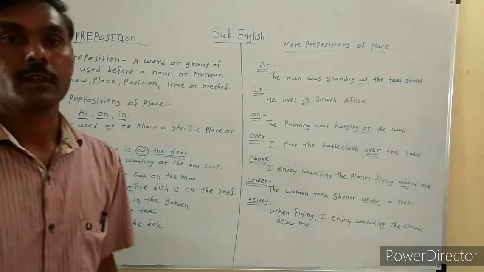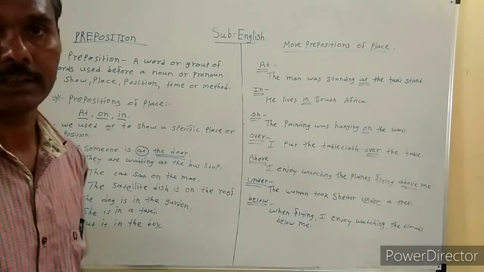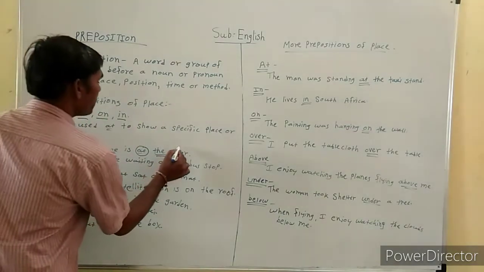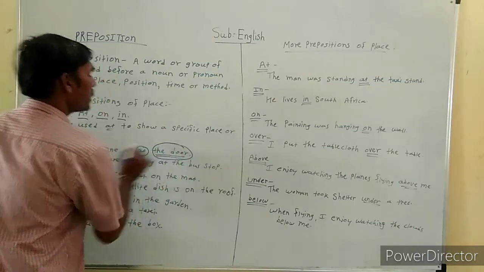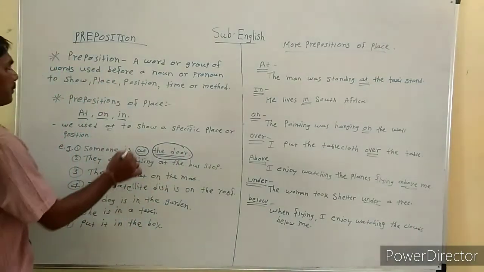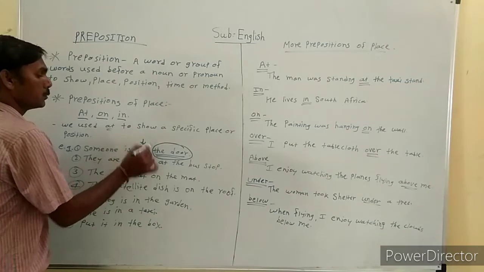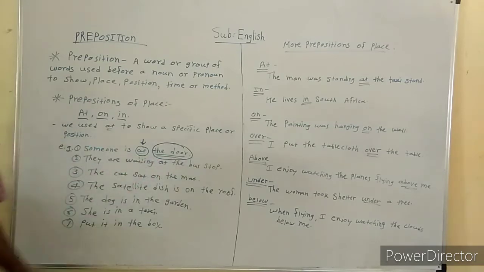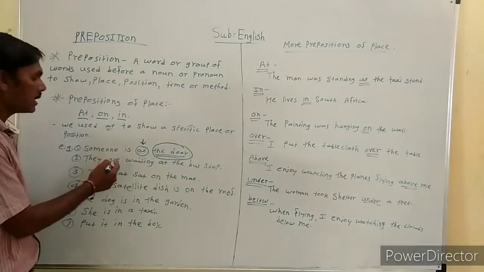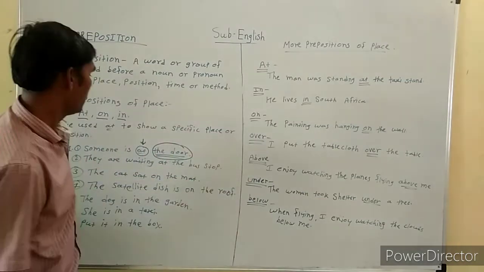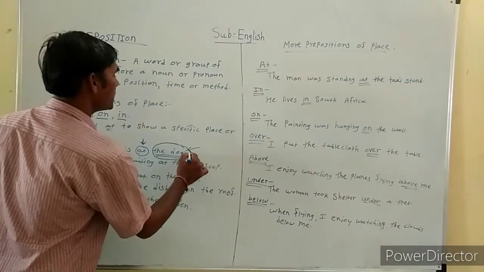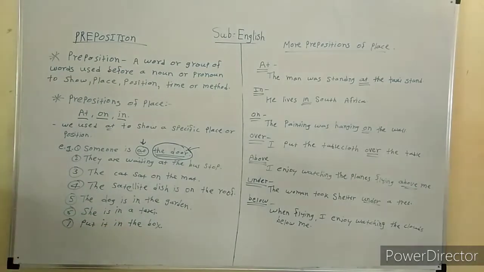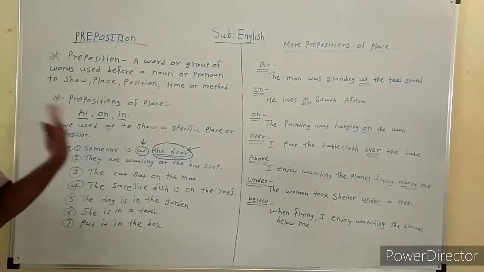Now we are learning the prepositions of a place. So here is a confirm or a specific or a particular place, so the at preposition is used here. Why? Because here is a specific place or a specific position. Someone is at the door. The door is showing a specific place or specific position. So at is correct here.